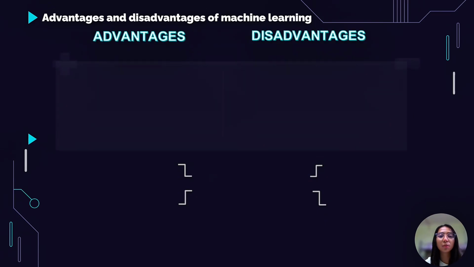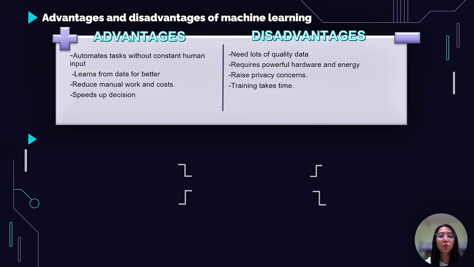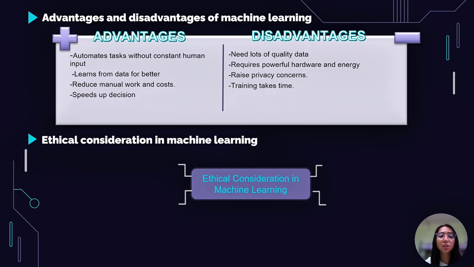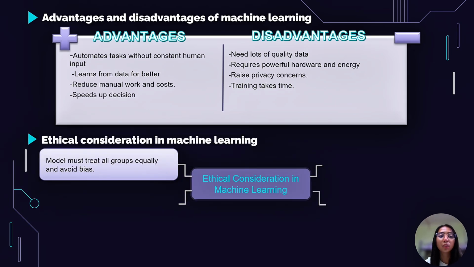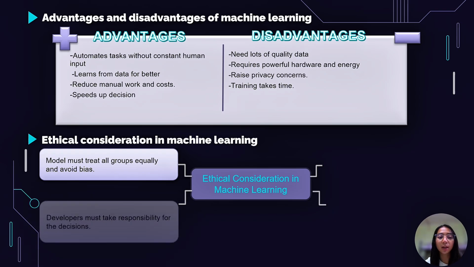The advantages of machine learning are: it automates tasks without constant human input, learns from data for better results, reduces manual work and cost, and speeds up decisions. While the disadvantages are: it needs lots of quality data, requires powerful hardware and energy, raises privacy concerns, and training takes time.